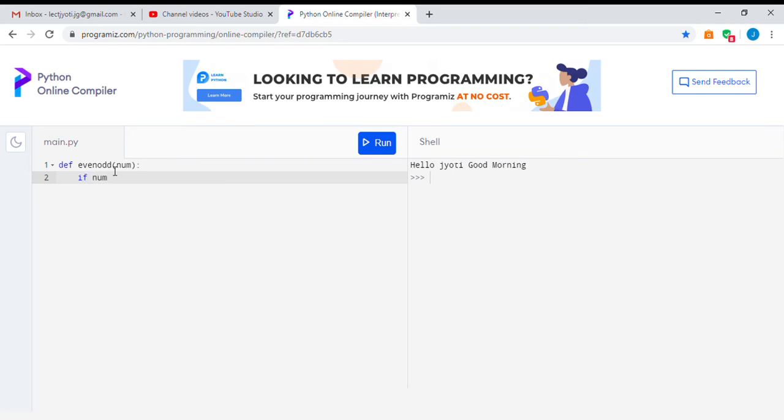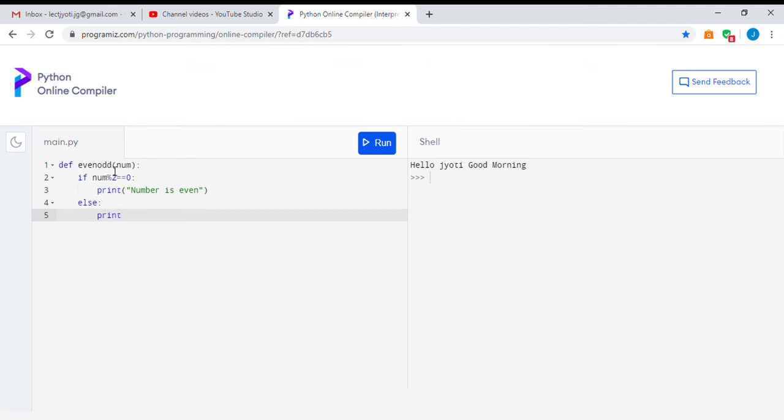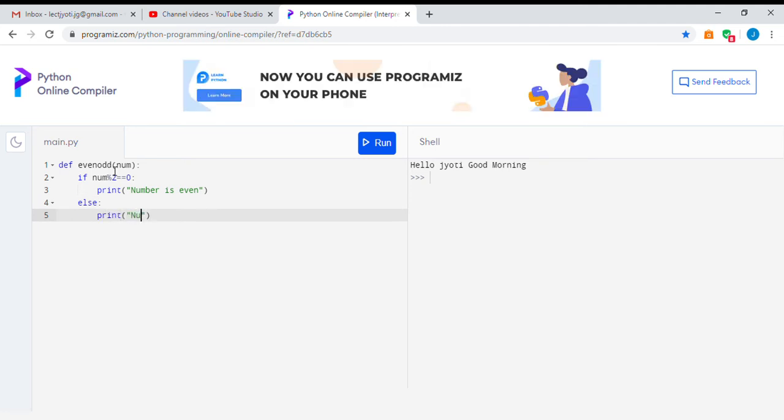I am finding out if the number is divisible by 2. So it takes another indentation, print number is even, and else print the number is odd.